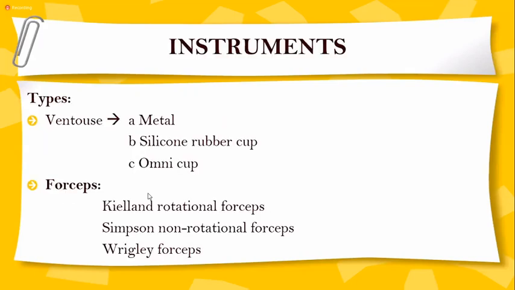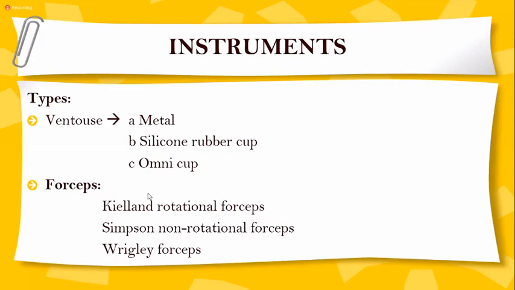The instruments: the ventouse, years and years ago, was available in metallic form. Nowadays what we are using is the silicone rubber cup, so that is why the failure rate seems to be more. OmniCup is a very excellent type of ventouse, but it is used only once, and then you have to discard it. A little expensive, but it cannot be reused on the patient. But silicone rubber cups can be reused on patients.